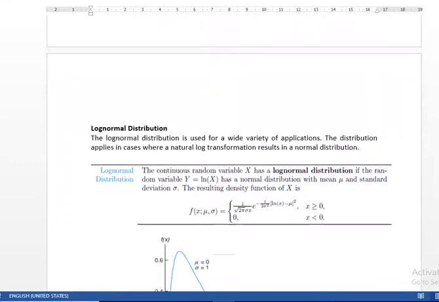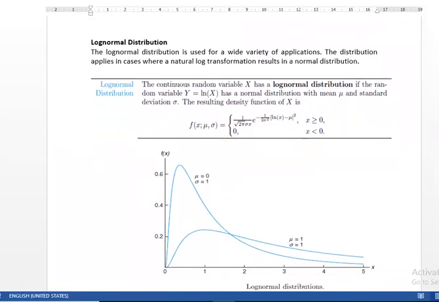So another distribution which is known as the log normal distribution. This distribution originates from the normal distribution if we apply log on its variable. In normal distribution we use variable x, but here we use the natural log of the x variable.